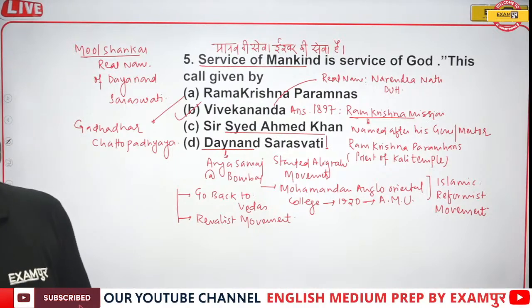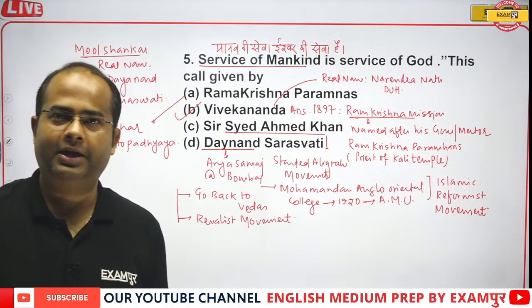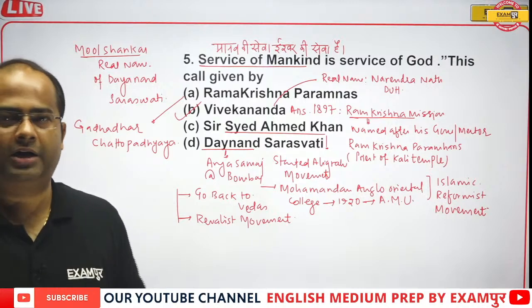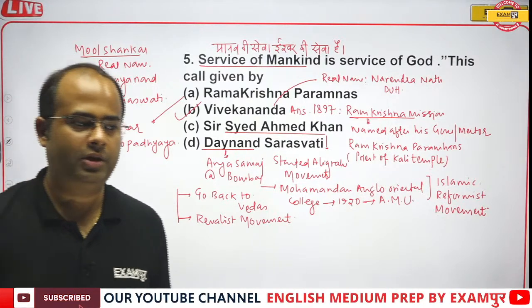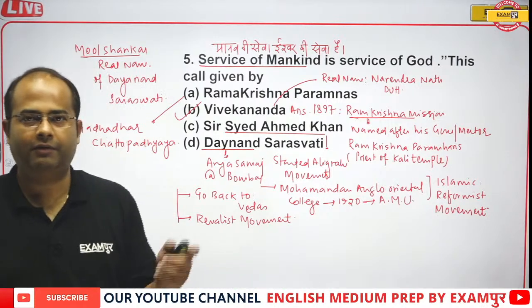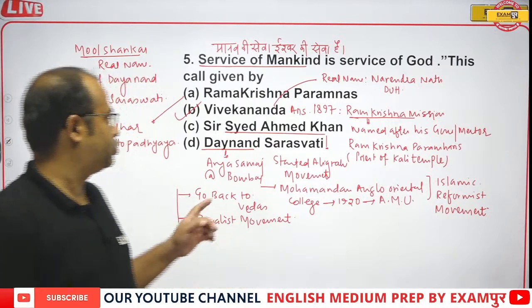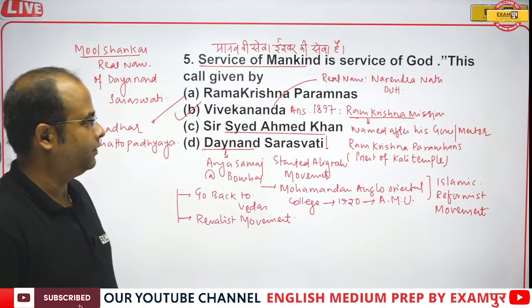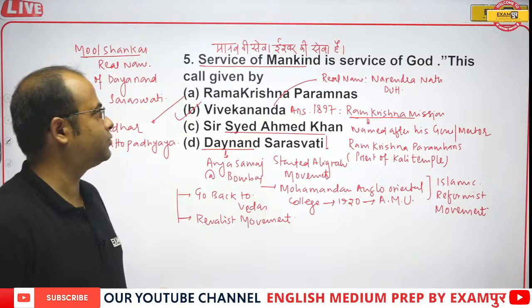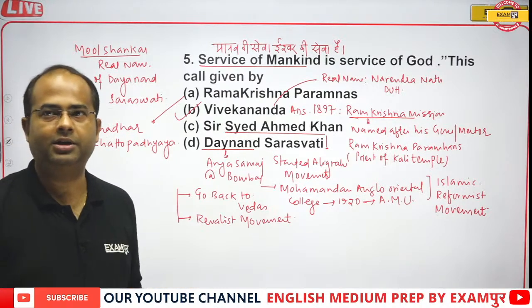And in 1893 Vivekanand gave a very famous and dynamic speech in Chicago, at the World Religious Conference. So the correct answer will be, guys, option B, Swami Vivekanand, whose real name was Narendranath Dutt.